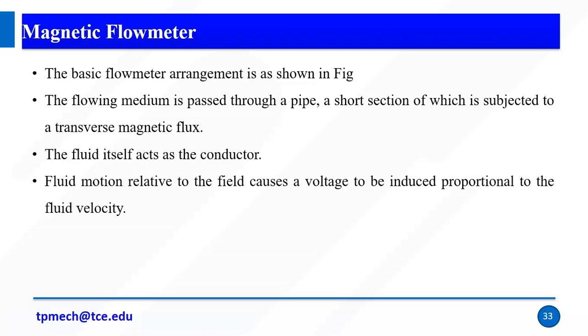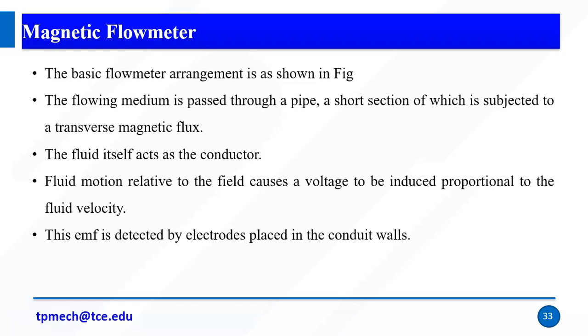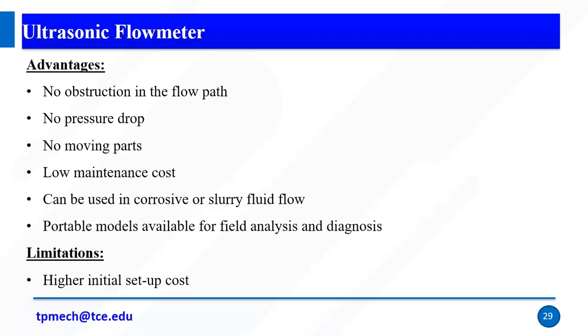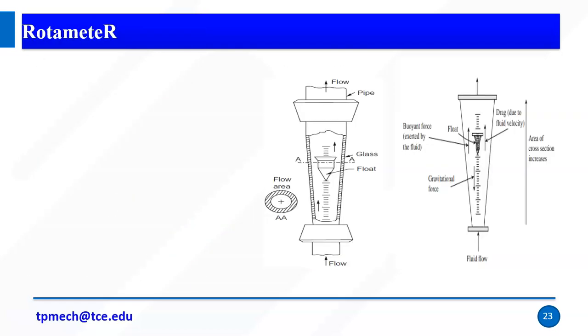So the fluid itself acts as a conductor. The fluid moving relative to the field causes a voltage to be induced, proportional to the fluid velocity. This EMF is detected by the electrodes placed in the conduit walls. Right, so with the help of this EMF generation, I can measure the flow. So that is the working.